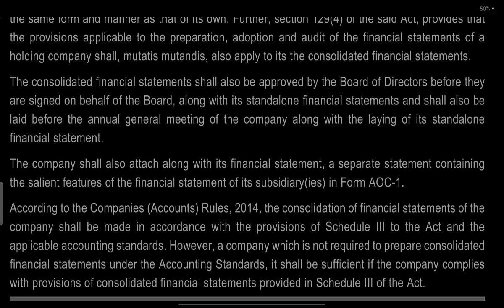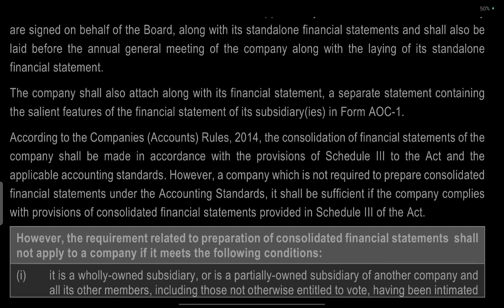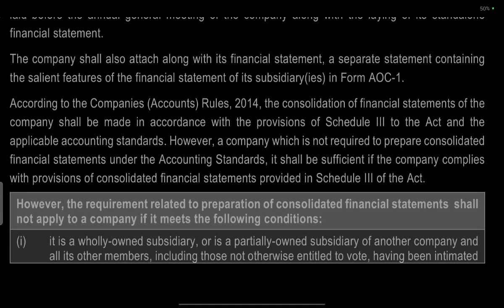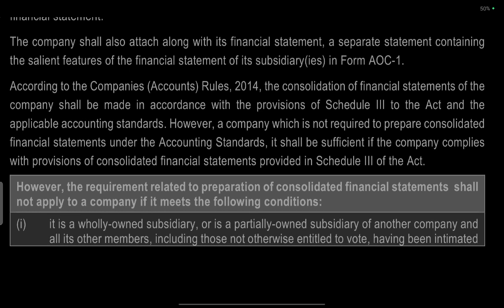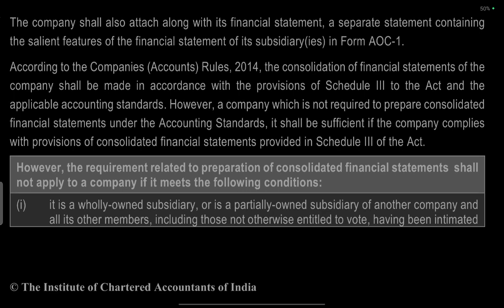The consolidated financial statements shall also be approved by the board of directors before they are signed on behalf of the board, along with the standalone financial statements. They shall also be laid before the annual general meeting of the company, along with the standalone financial statements. The company shall also attach, along with its financial statements, a separate statement containing the salient features of the financial statements of its subsidiaries in Form AOC-1. According to the Companies Act 2013, the consolidated financial statements of the company shall be made in accordance with the provisions of Schedule 3 of the Act and the applicable accounting standards.